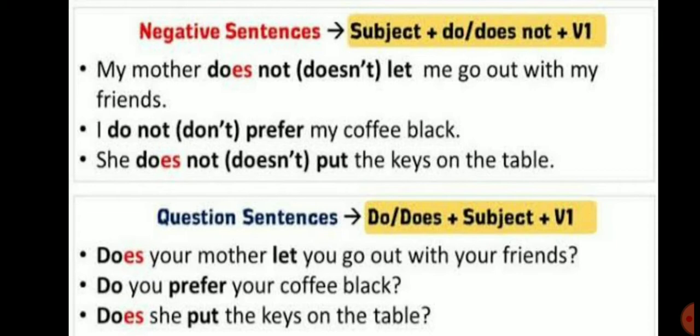See the examples of negative sentences. My mother does not let me go out with my friends. I do not prefer my coffee black. She does not put the keys on the table. In simple present tense, to make our sentence interrogative, we will use do, does in the place of the subject, and after do, does, we will use the subject and then the verb first form. See the examples. Does your mother let you go out with your friends? Do you prefer your coffee black? Does she put the keys on the table?